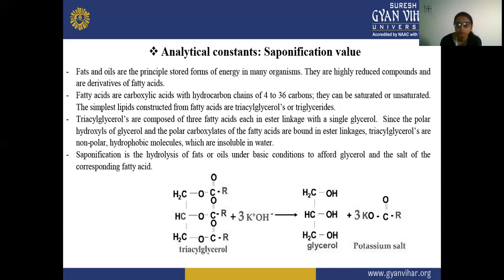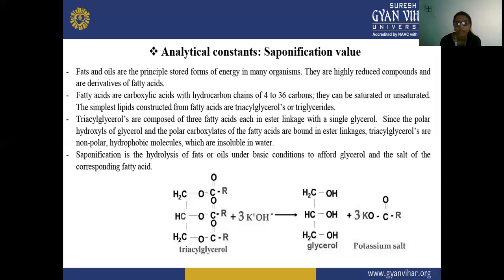They are highly reduced compounds and are derivatives of fatty acids.